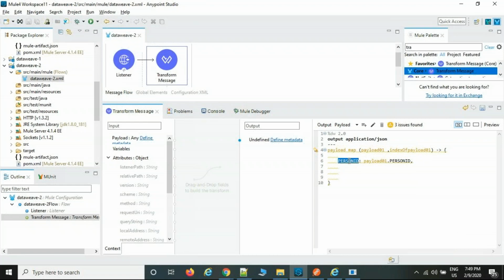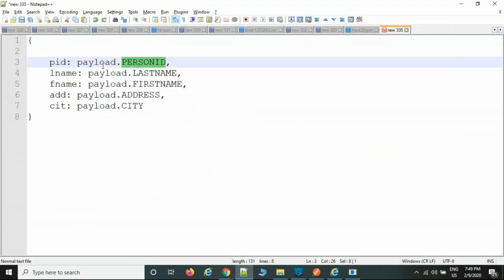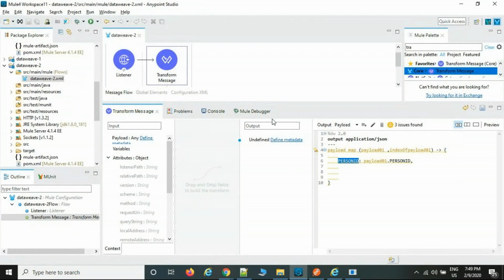And the target system is expecting the key in capital letters, for example, key and value, you want the value. In the before example, all the values were stored in the payload only. Now I have already fetched the data and stored it in payload 01 only. In payload 01 the key value pair combination is stored. So which key value are you expecting? Where did it get stored? It got stored in payload 01. So that is the reason I was selecting payload 01 dot key, the person ID value.